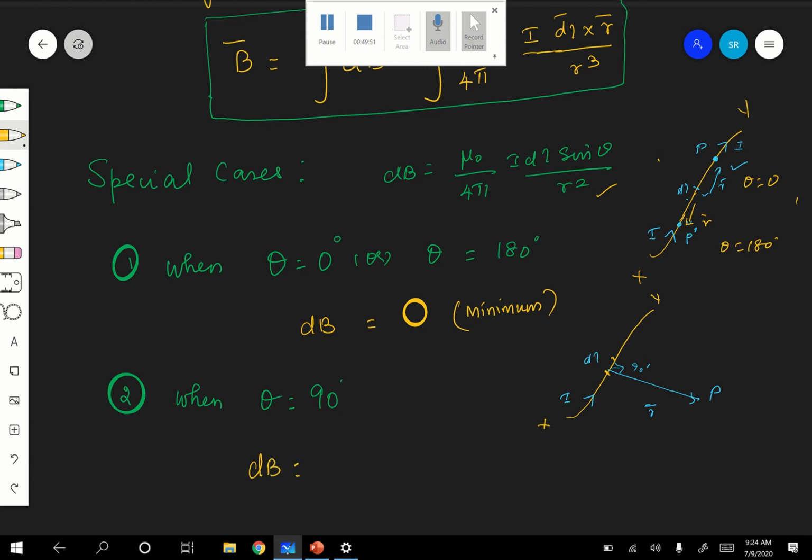In that case, what is your dB? dB is equal to mu naught by 4 pi, I dl sin theta, which is sin 90 equals 1, so I dl by r square. That is the maximum possible value of the magnetic field. Are you following? So very important, on the current carrying conductor, the field is 0. And apart from that, it will be maximum when theta is equal to 90 degrees. Hope you are following, children.